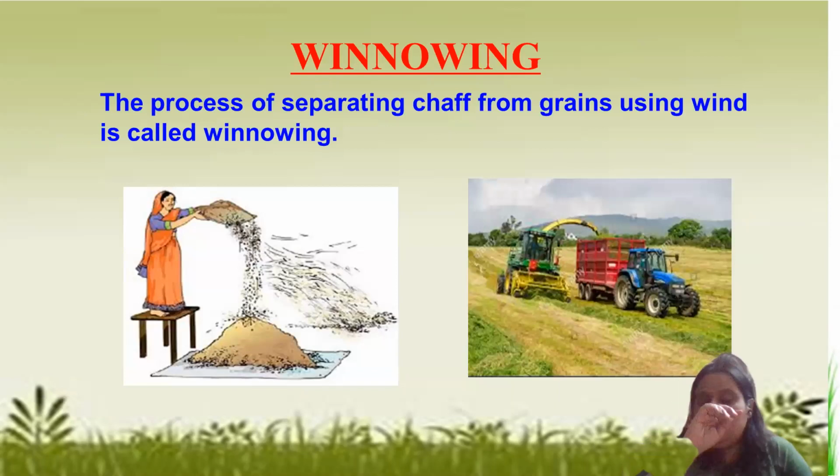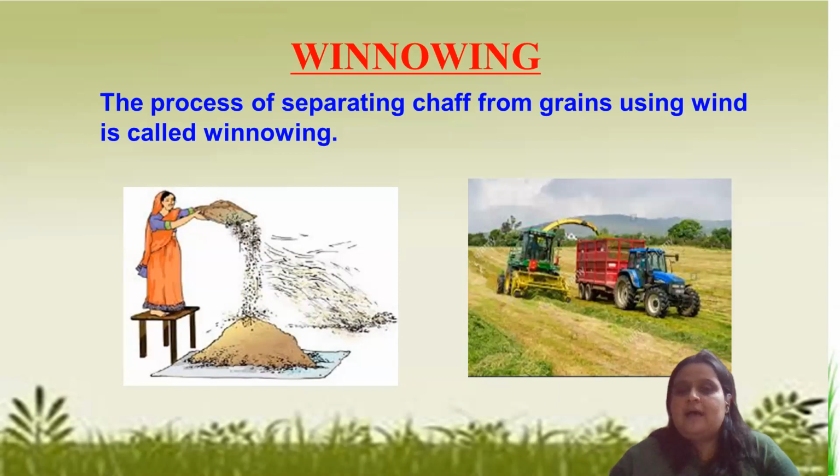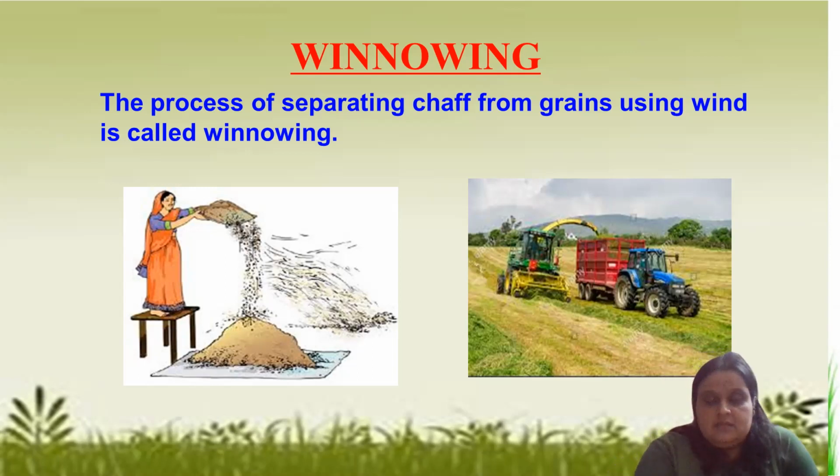Now winnowing. When we are taking out the grain from the stalk, sometimes some of the stalk, some of such covering of the grain, also gets mixed up with the grains, right? We have to remove them because we can't eat the stalks or such covering, because we are not cows, we are not buffaloes. So we have to remove chaff from grains, and this is done either manually or with the help of a machine. Manually, this is winnowing.